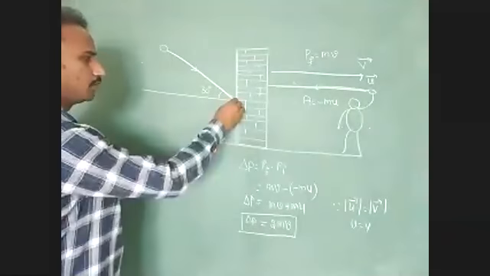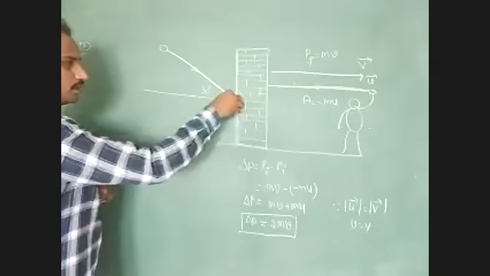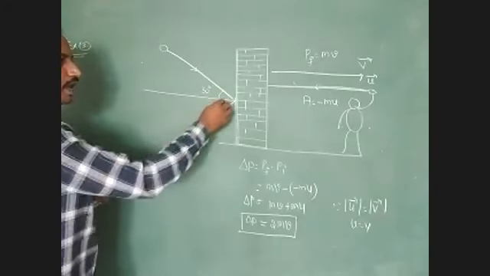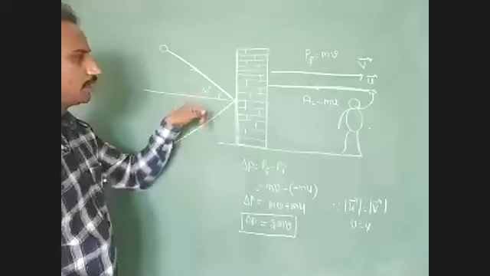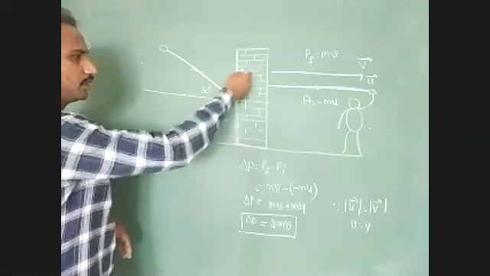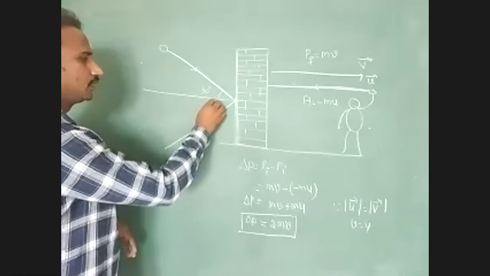What is the rebounding ball direction? Here the ball rebounds into the same medium at the same angle of projection. The ball is reflected from the wall at the same angle, 30 degrees.